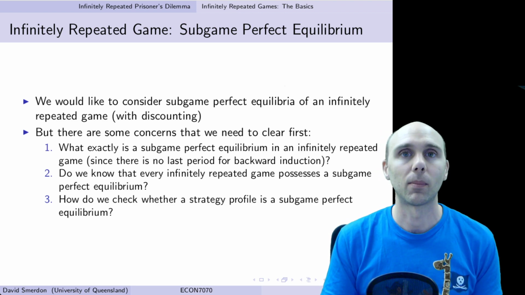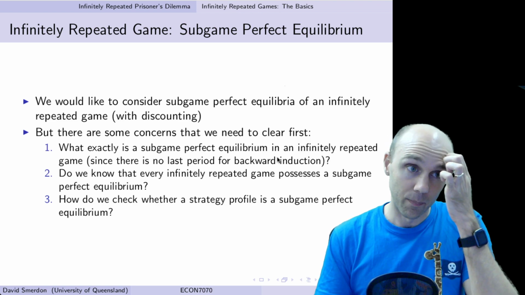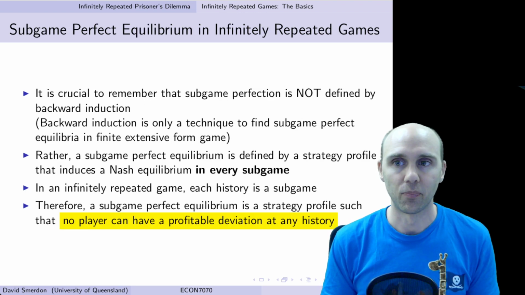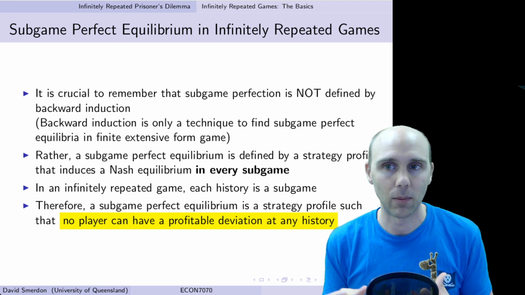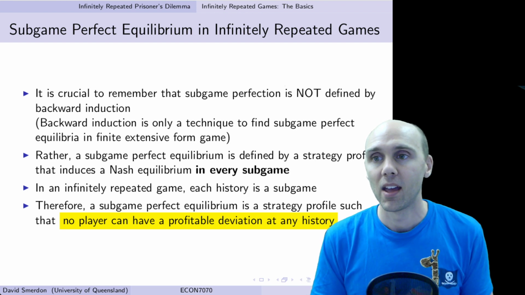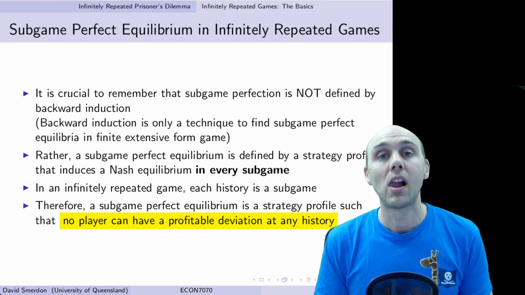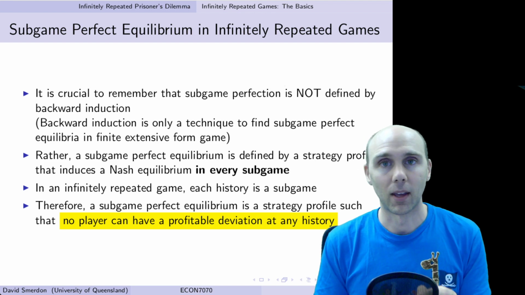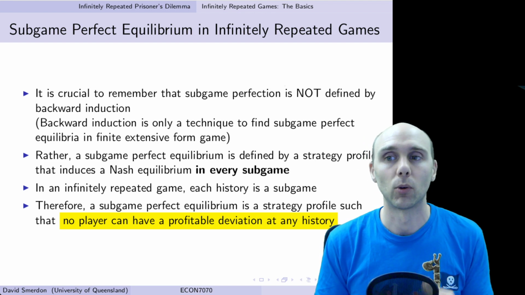The first thing to think about is that subgame perfect equilibrium is not defined by backward induction. It's just a technique that makes our life a lot easier to solve it when we have a game tree. But subgame perfect equilibrium has a different definition. Its definition is a strategy profile that induces a Nash equilibrium in every subgame. So then we need to think about what a subgame is for an infinitely repeated game.